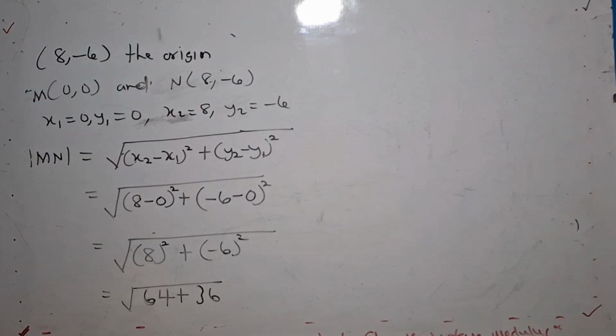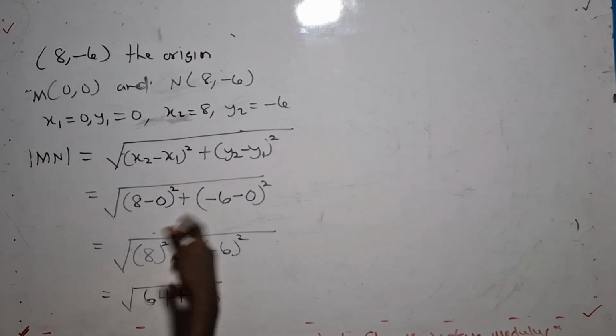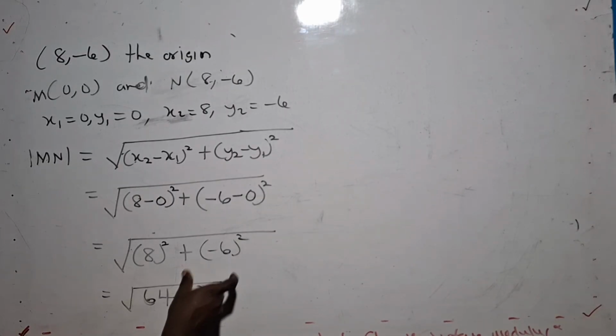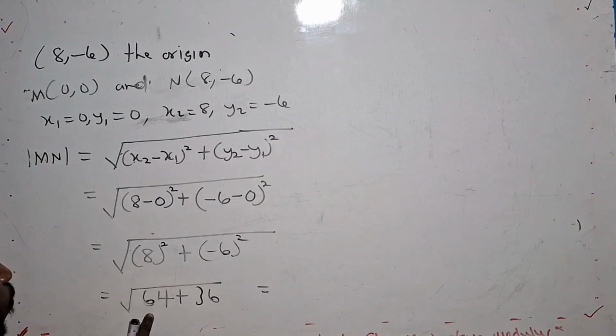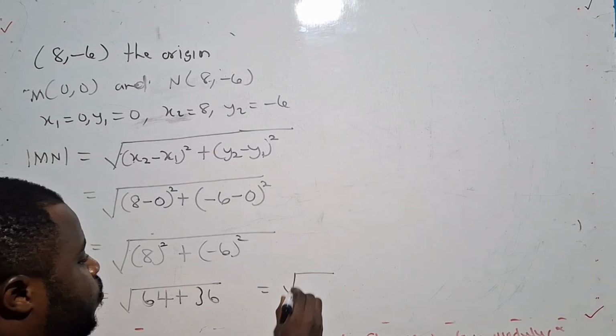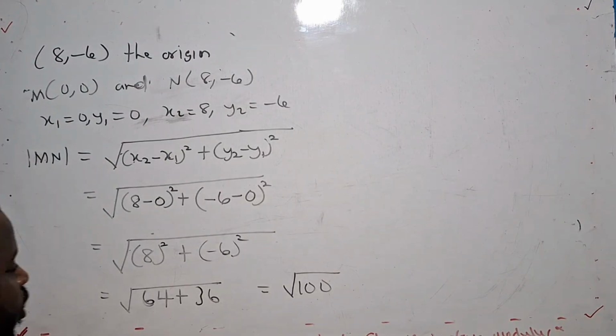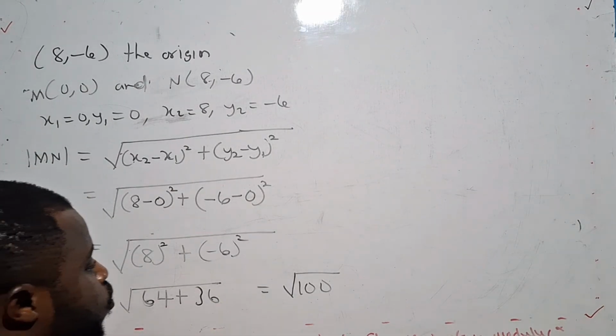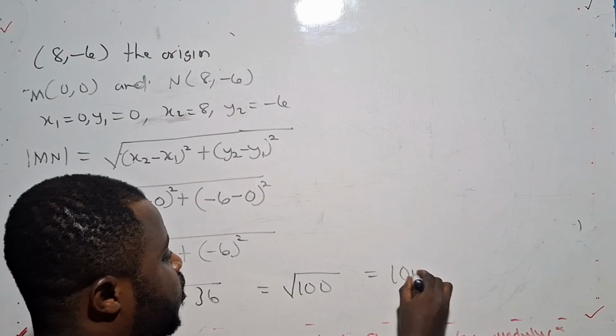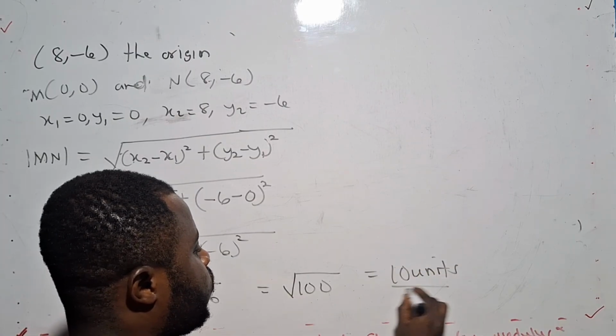Now, you need to understand this. When the negative is in the bracket and squared, it means negative 6 times negative 6. That's the meaning of it, and a negative times a negative is positive. Now I have 64 plus 36, which will give me 100. Yes, 100, and 100 is a perfect square. So the square root of 100 will give me 10 units.